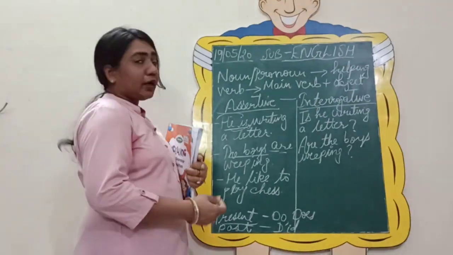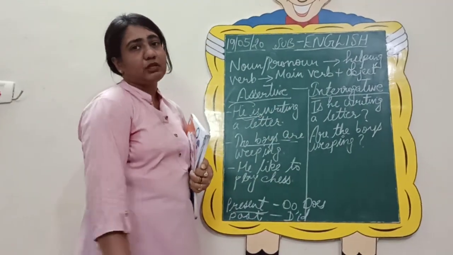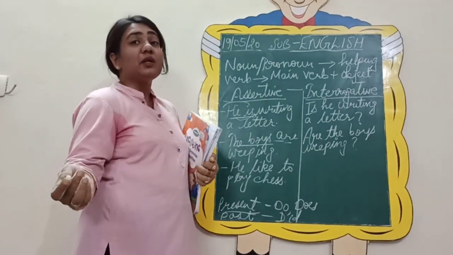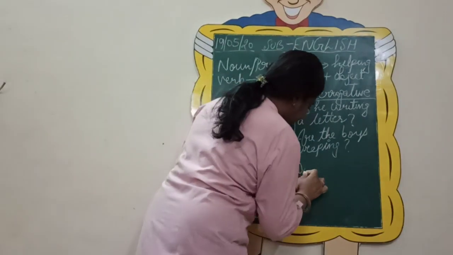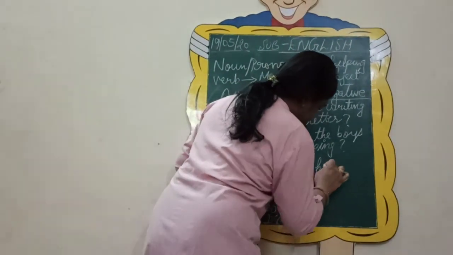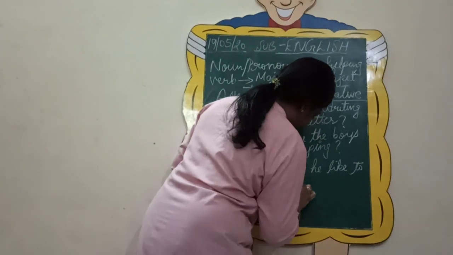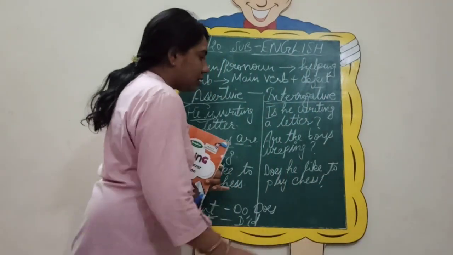So what is the word that we should use here so that we can change it into interrogative? Let us see. He likes to play chess. If you want to ask anyone a question, how will we ask? Does he like to play chess? Does, your question mark.